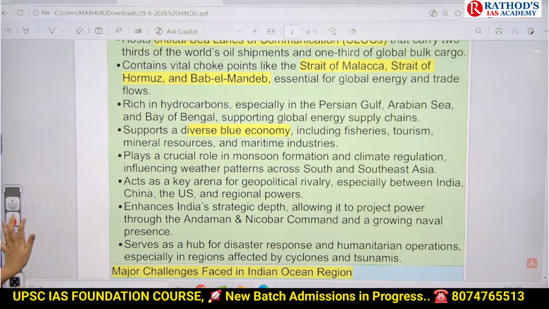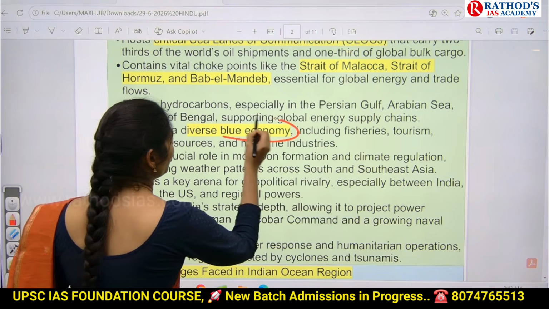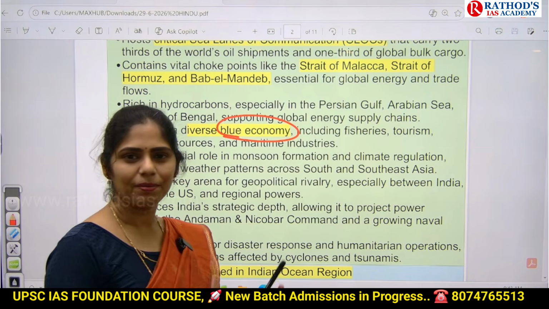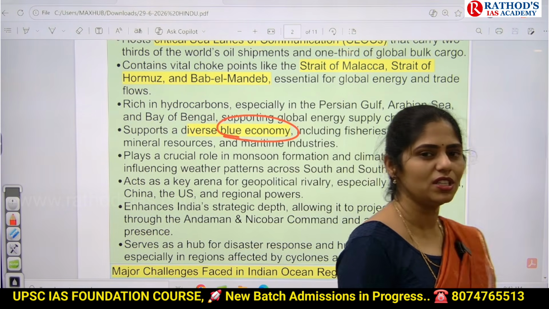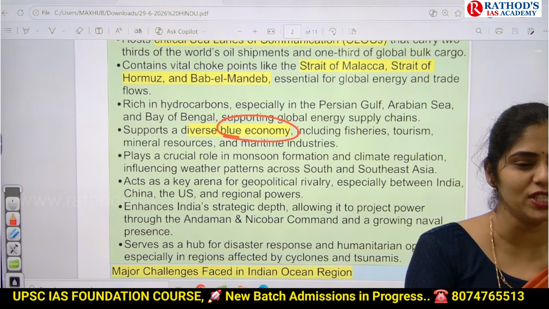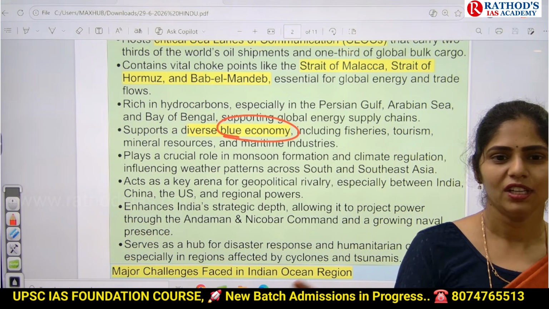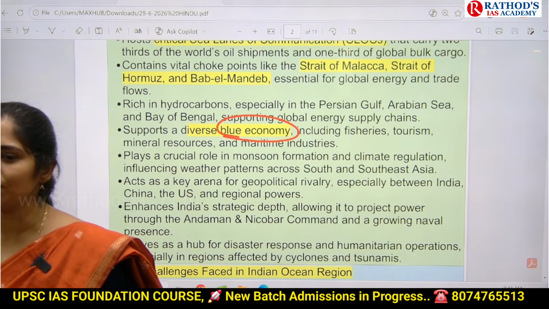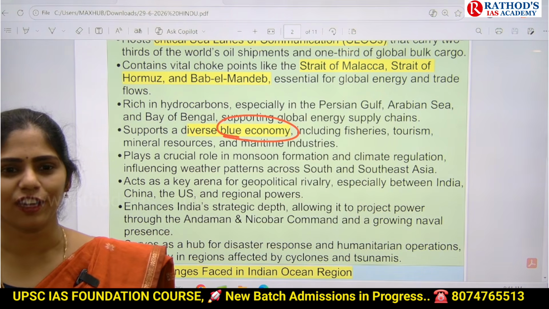And next one is it supports the blue economy. What is the meaning of blue economy? The money we can generate by using these maritime resources is called blue economy. Blue signifies water. Green signifies plants. Like that we have different colors of economy.